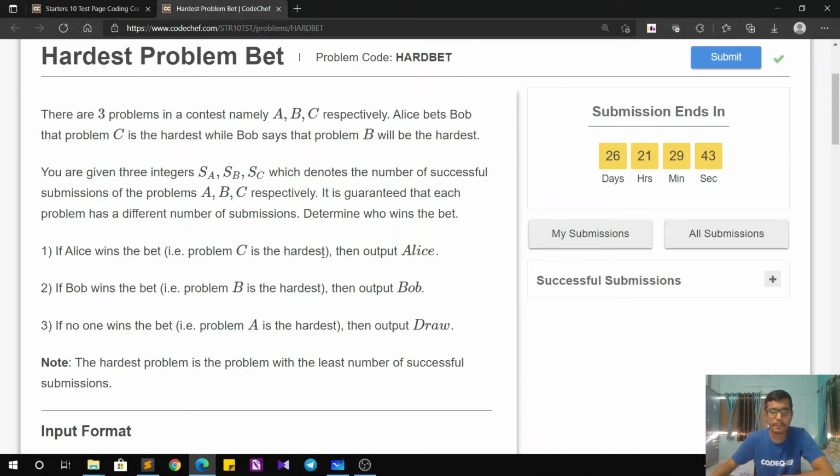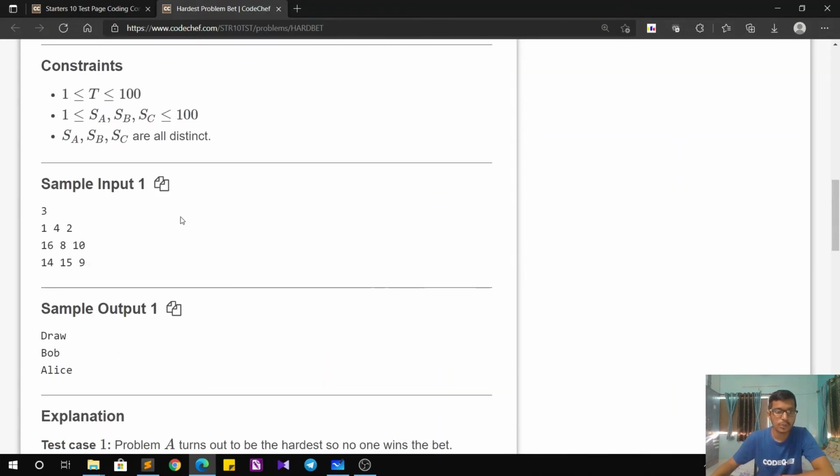Let's see a sample example to understand the same. So in this sample input, there are total 3 test cases. In each test case, we have SA, SB and SC values. So in the first case, you can see that neither B is the hardest nor C is the hardest. So both of them don't win. So the output is going to be draw. In the second case, the B problem is the hardest one because it has the least number of submissions. So Bob wins the bet. In the third one, because Alice was correct and C was the hardest problem, Alice wins the bet.